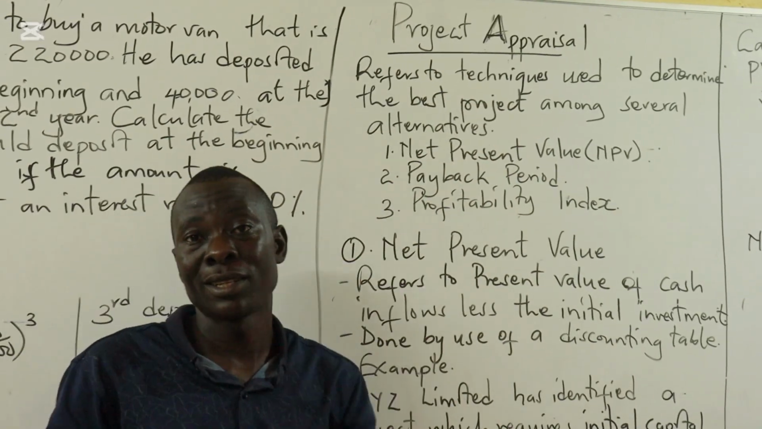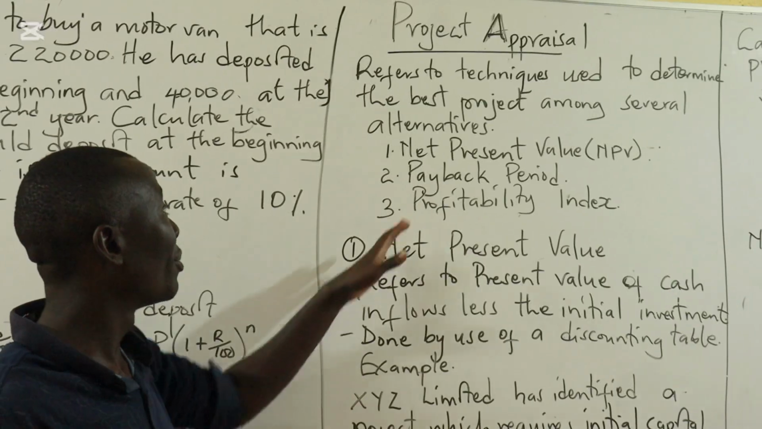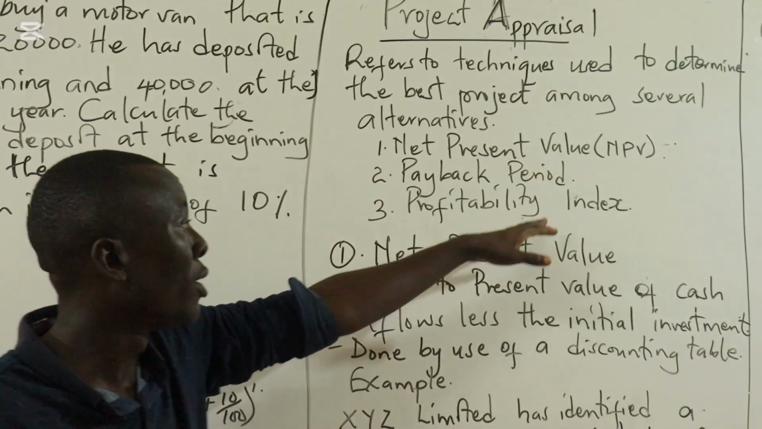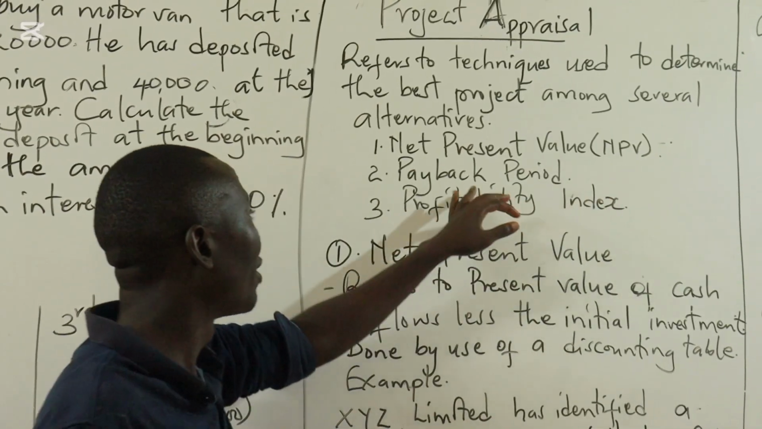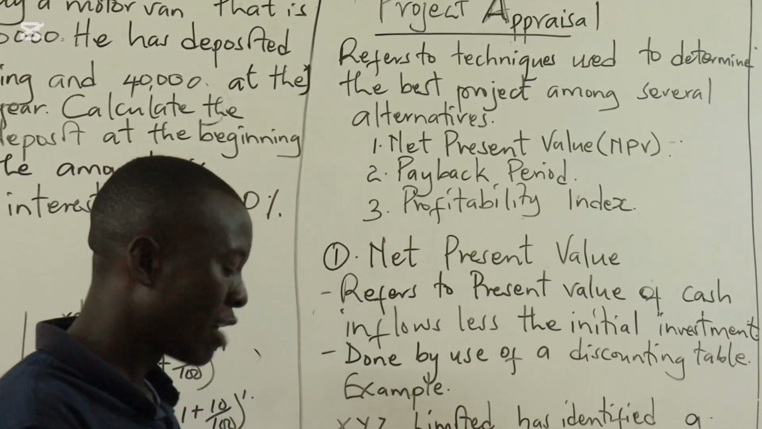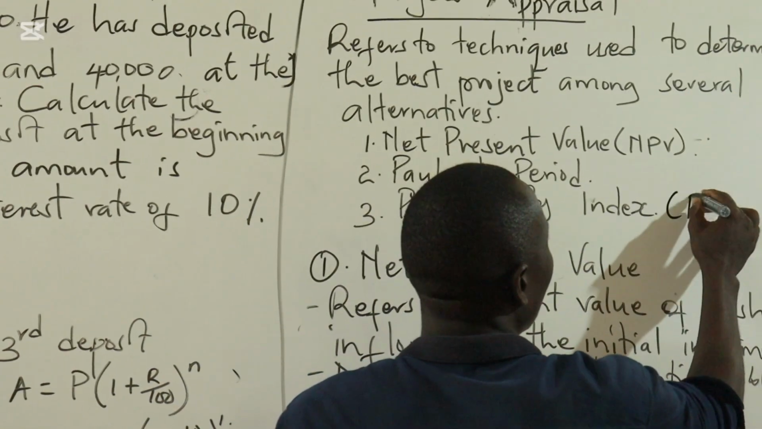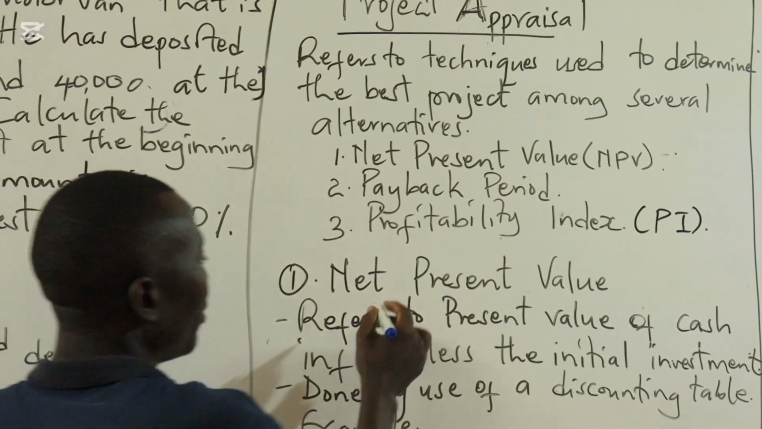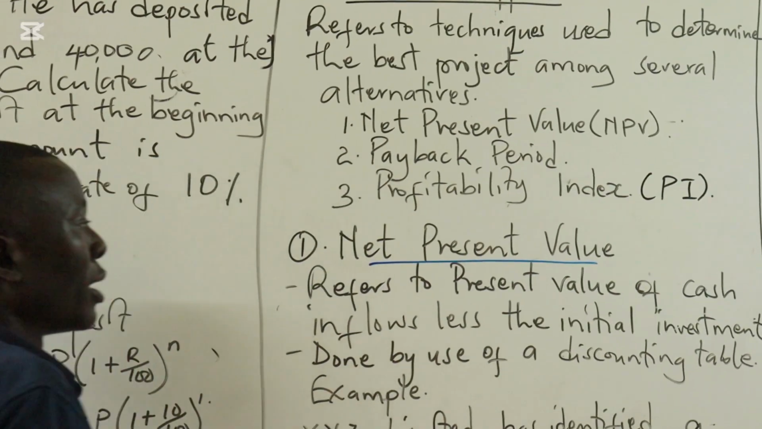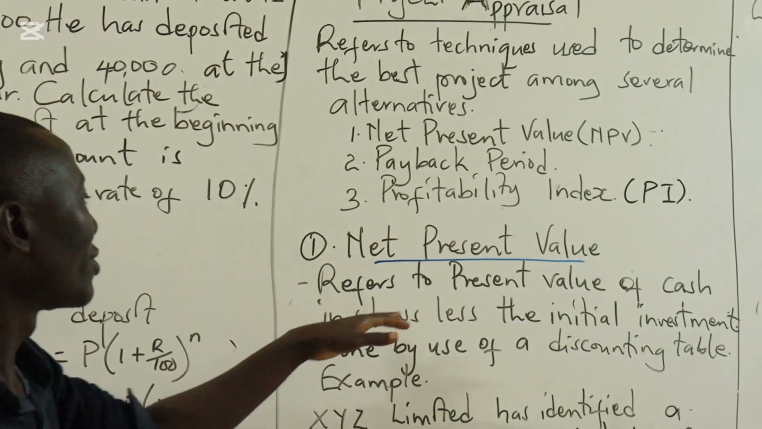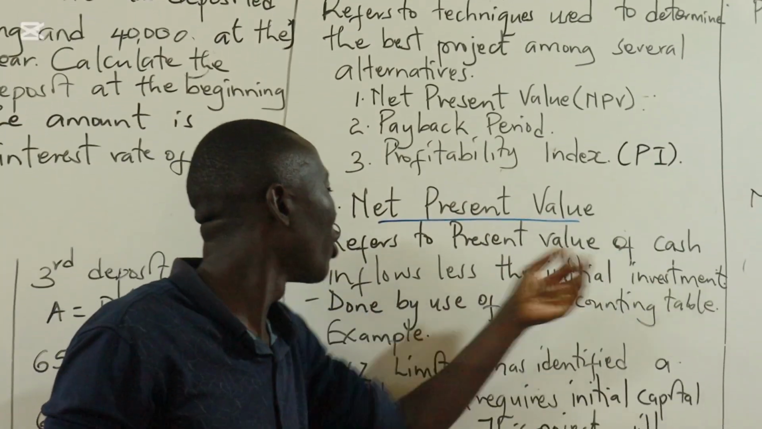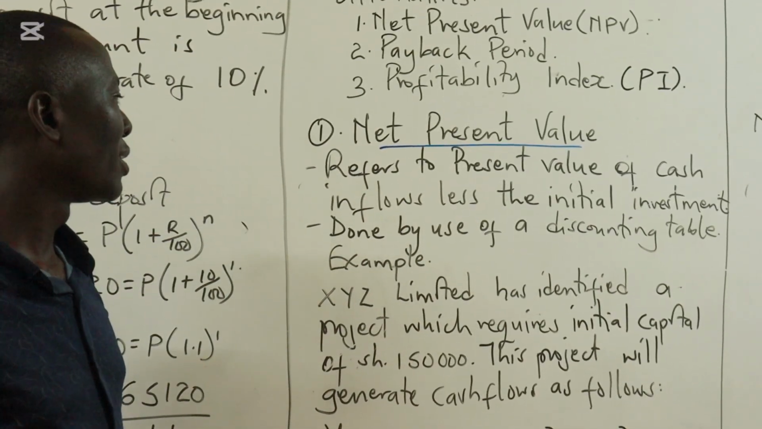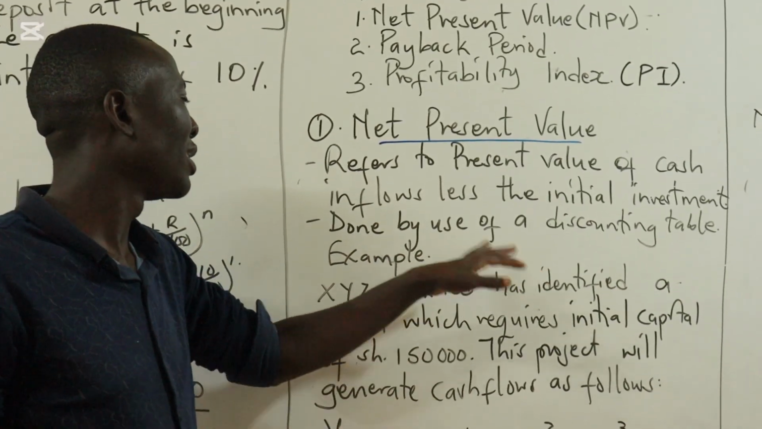Sometimes we call it project budgeting, sometimes we also call it capital budgeting. The most common techniques that we have here are the net present value, normally abbreviated as NPV. We have the payback period, and also we have the profitability index, commonly known as PI. We'll start with net present value as our first technique. Net present value simply refers to the present value of cash inflows less the initial investment, and this is done by use of a discounting table.